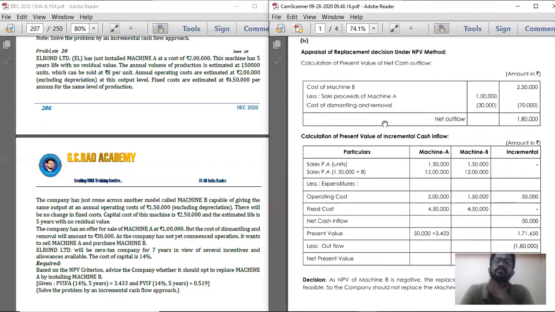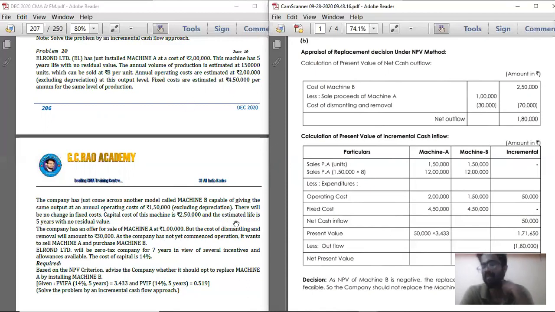So come to the solution. Now you have two options, Machine A and Machine B. If you are going with Machine A, you don't have to do anything, you will only spend an extra 50,000 on annual production cost. Whereas if you are going with Machine B, you will sell Machine A at 1 lakh and purchase Machine B at 2 lakh 50. So 1 lakh minus 30,000 is 70,000. So 2 lakh 50 minus 70, that is 1 lakh 80,000, you are going to spend at the beginning of the year, and you are going to save 50,000 every year in annual operating cost. Upon that, there is an increase in the capital cost of the machine, 2 lakh 50 compared to 2 lakh, so depreciation is going to increase.